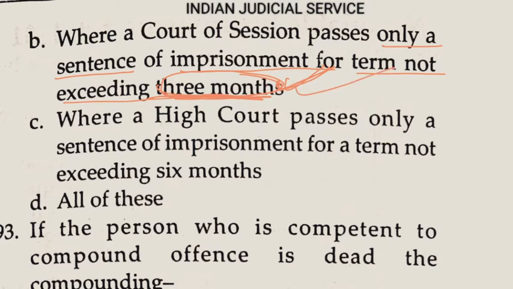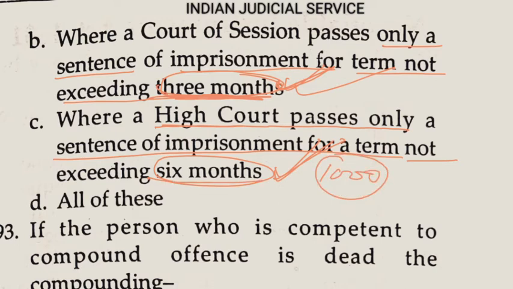Now the last one, where the High Court passes only a sentence of imprisonment for a term not exceeding 6 months. Yes, this statement is also correct. All three statements are correct. Where the High Court passes a sentence of imprisonment not exceeding 6 months, or a fine of only 1000 rupees, and in the case of the Session Court the fine amount is only 200, the convicted person does not have a right to appeal. So all these statements are correct. The section is very important, 376. So the answer is option D.